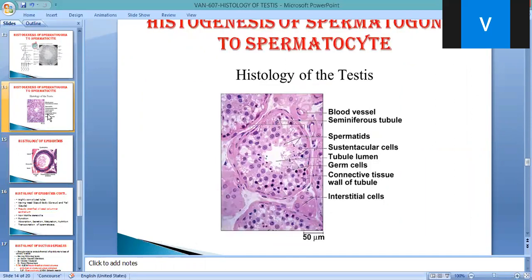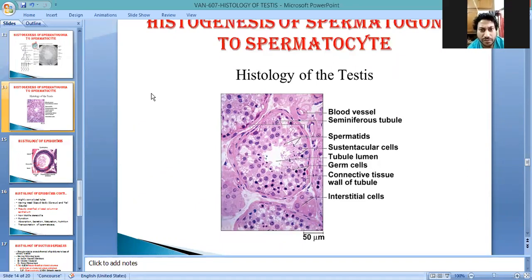Next structure, just after the testis, is the epididymis. The epididymis is mainly formed by the union of the vasa efferentia, about 10 to 12 in number, which run upward and form a tubular structure.